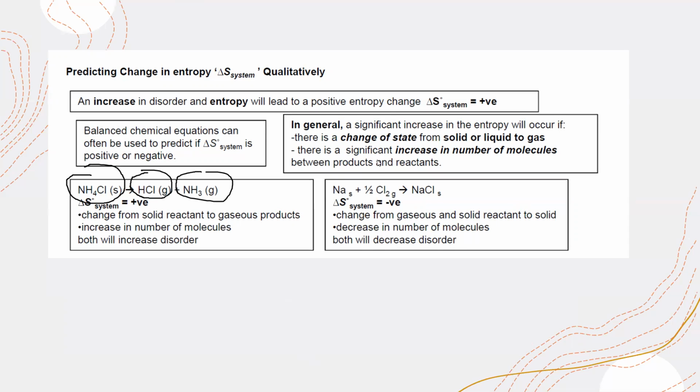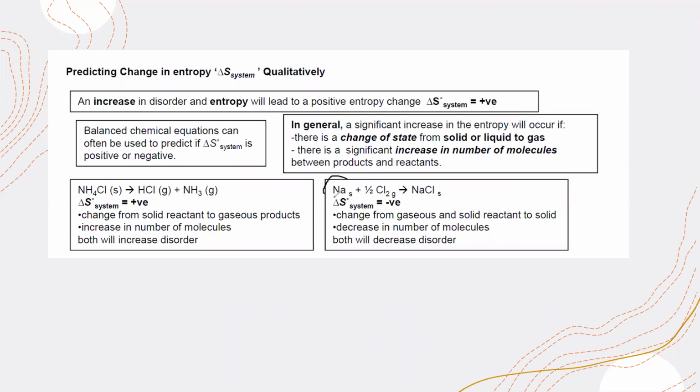So what happened to entropy? Entropy will be positive, or entropy will increase, because the solid is changing into gas, and you can see there's an increase in the number of molecules. Entropy increases as the number of molecules increases. Entropy also increases as the state changes from solid to gas or liquid to gas.